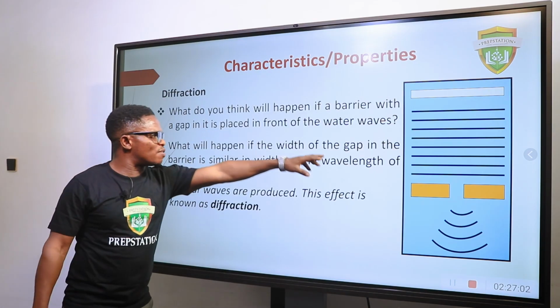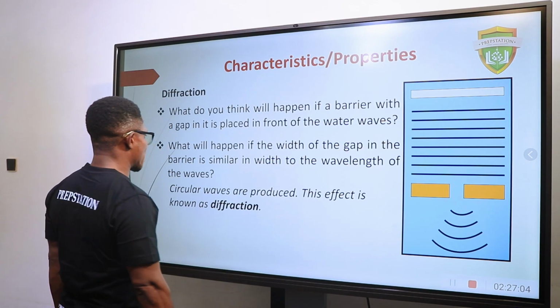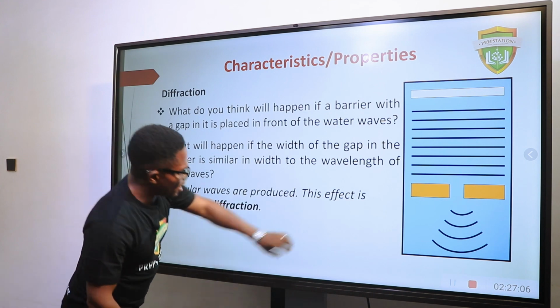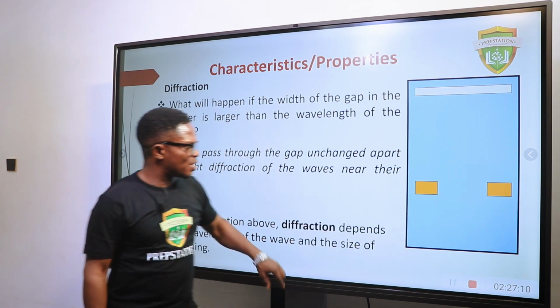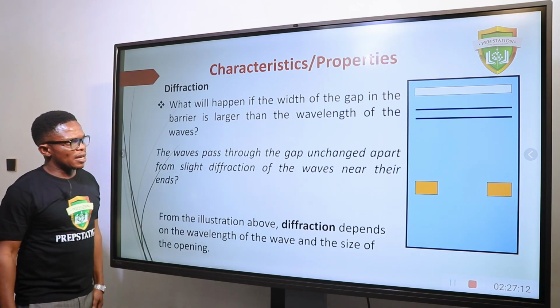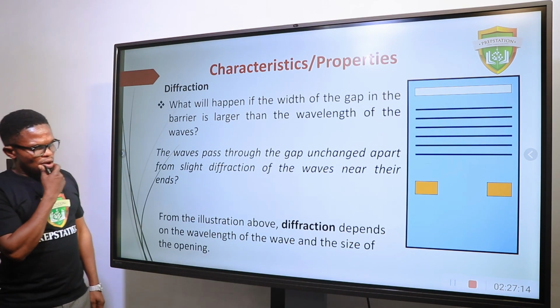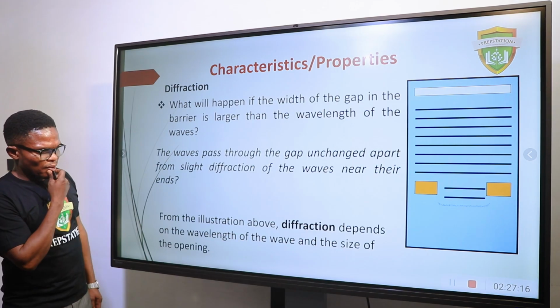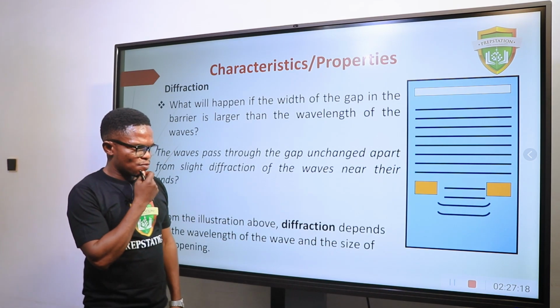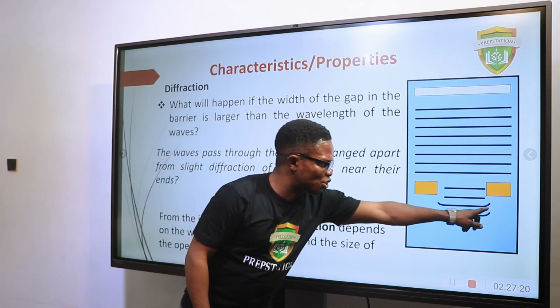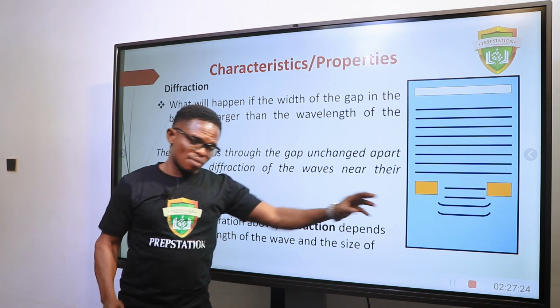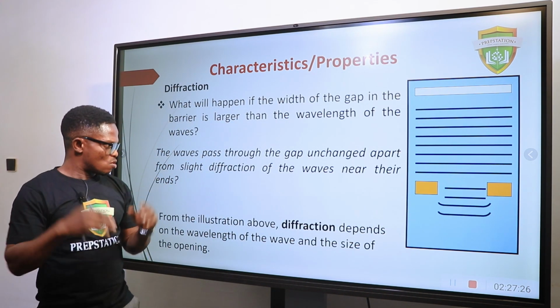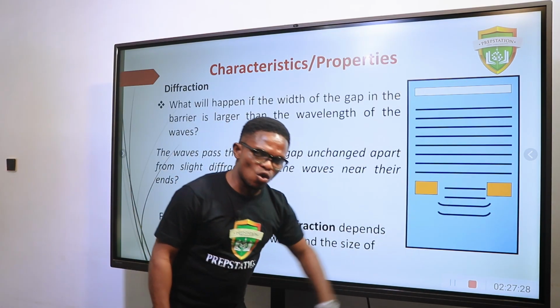Now, what will happen if the width of the gap in the barrier is similar? Okay, let's continue this illustration. What happens if we increase the gap? Let's see again. If you increase the gap, what will happen? Okay, the wave will still diffract, but this time around the diffraction is not much. Diffraction means the bending of the wave. This time around it is not much, it's a little bit. Why? Because the opening is wide.